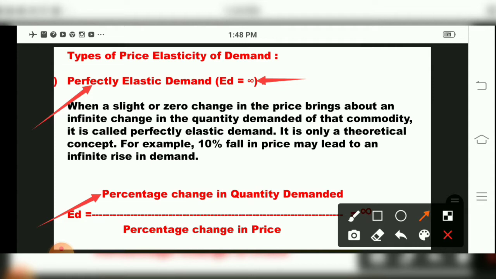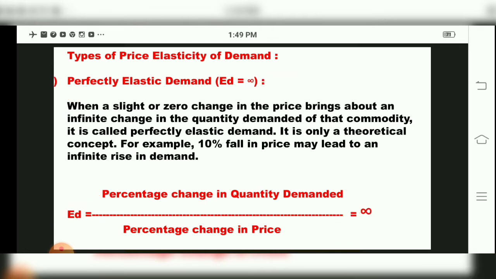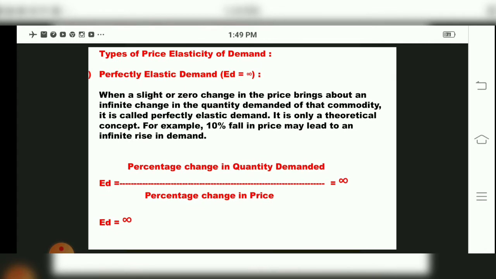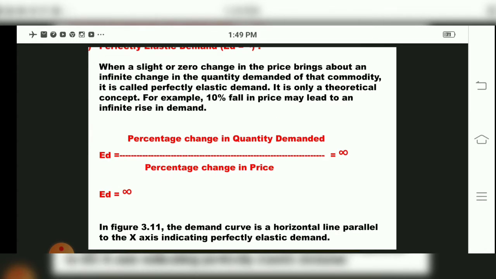And this is a theoretical concept. A 10% fall in price will lead to an infinite rise in demand. The symbolical representation is ED is equal to percentage change in quantity demanded upon percentage change in price. That means for perfectly elastic demand, ED is equal to infinite.